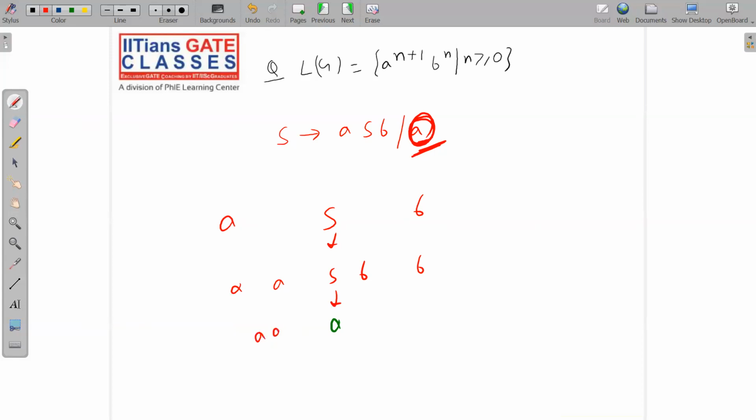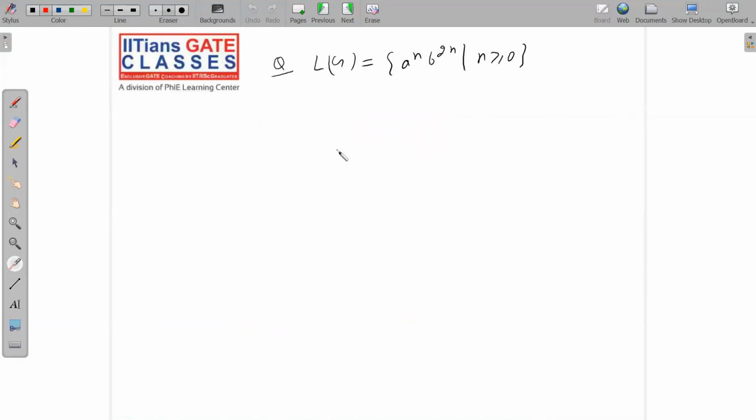Like this: AABB, and this A is coming in between. Please note it down. This fact is very important. If you remember this and are able to follow it, then the rest of the questions will be very easy for you. So this A will be placed in between. Now let's move to the next question.